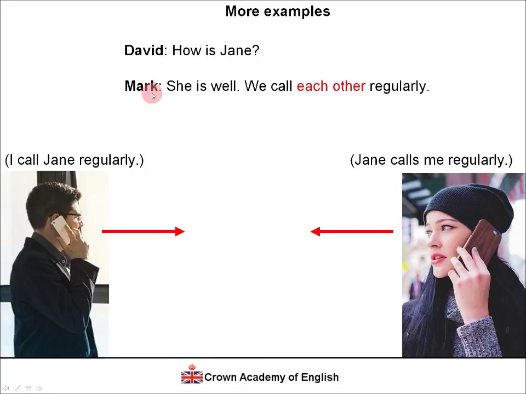Okay? Notice that this is from Mark's perspective. So he uses we as the subject. It is the first person plural. We call each other regularly. And we can also say, she is well. We call one another regularly. And again, these two sentences are both correct and they mean the same thing.